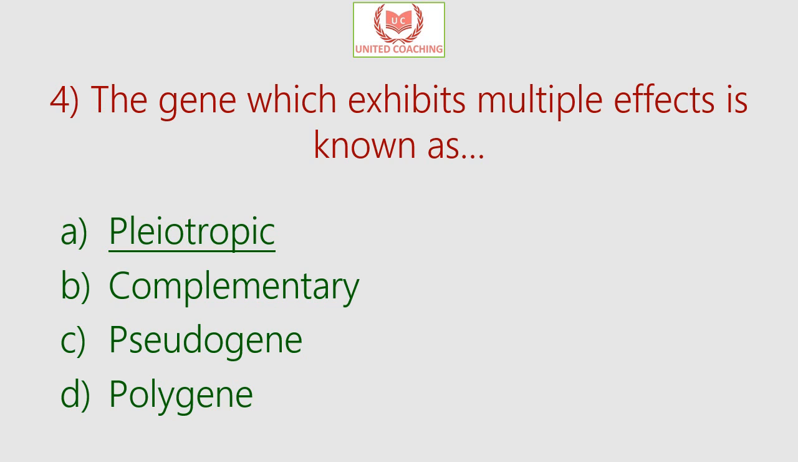Now complementary gene is that when two genes are present together, they produce effects that are different from the separate effect of an individual gene. So those are complementary genes. And pseudogenes are non-functional segments of DNA that resemble functional genes. And polygene is the gene whose individual effect on a phenotype is too small to be observed, but which can act together with others to produce observable variation. So that is a polygene. So the answer over here is pleiotropic gene is the gene which exhibits multiple effects.